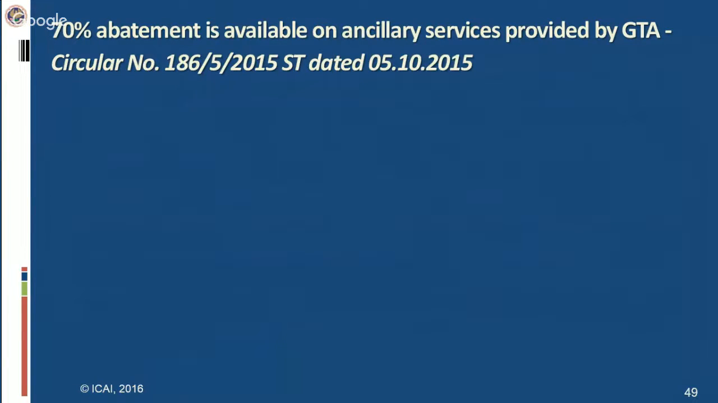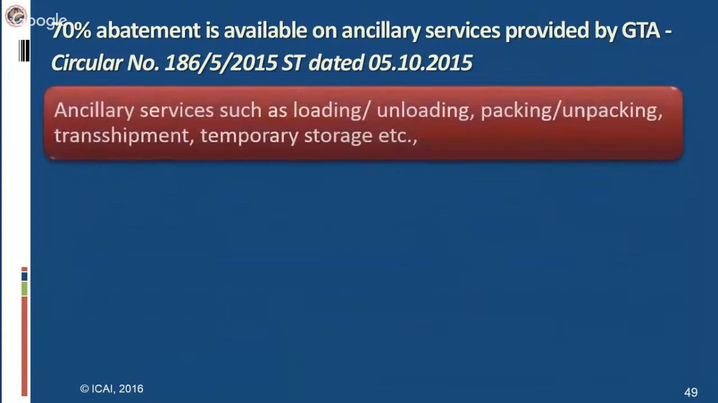So there were doubts in the mind of the industry or the trade whether the abatement applicable to the goods transport agency would also be applicable in respect of such ancillary services provided by the GTA. The department has come out with a circular clarifying this for all such ancillary services: loading, unloading of the cargo, packing, unpacking, transshipment, temporary storage. In fact, the GTA might itself do all such services, or it might subcontract these services to a third party. But in both cases, it will bill you through the invoice issued by the GTA for all such services.